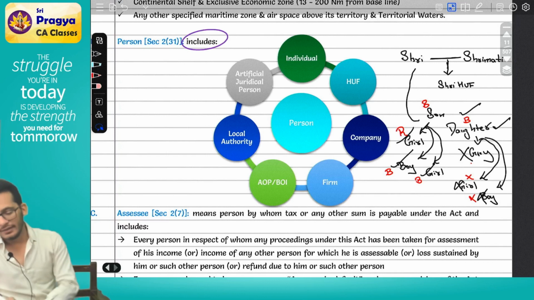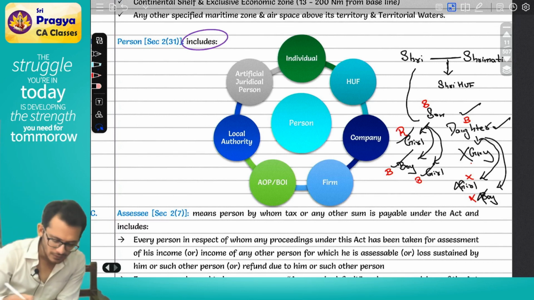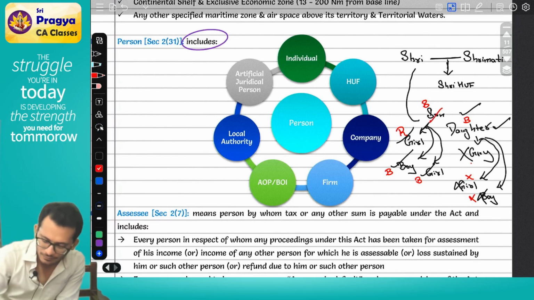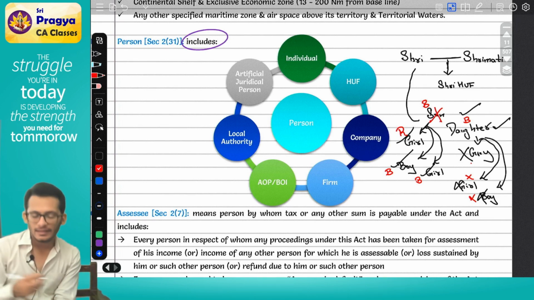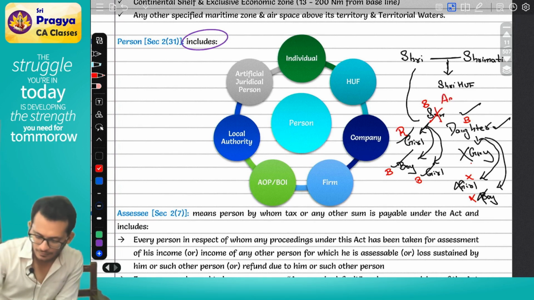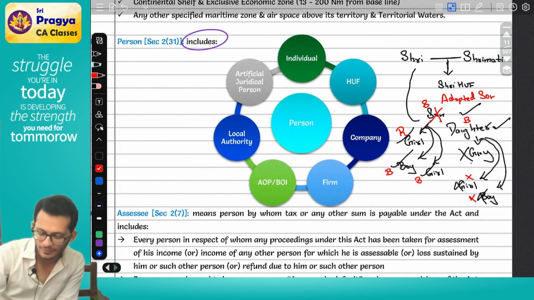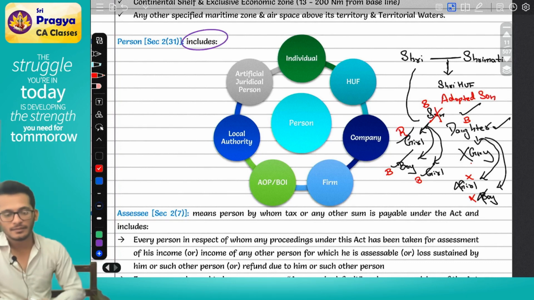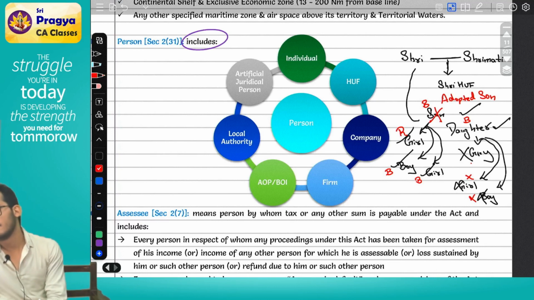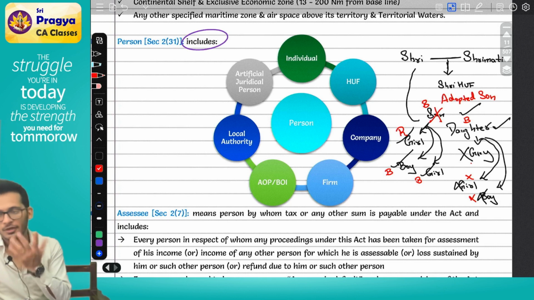Assume, Rahul, the son died, and they went and adopted a son. Is the son born in your family? No. Is he an HUF member or not?